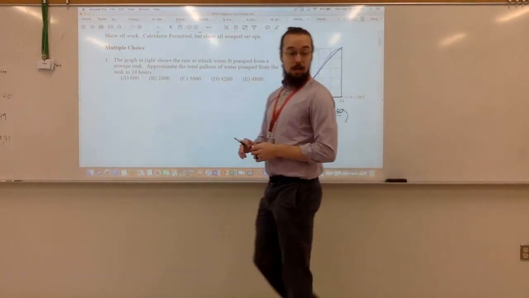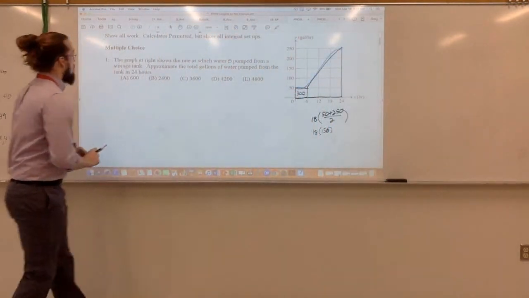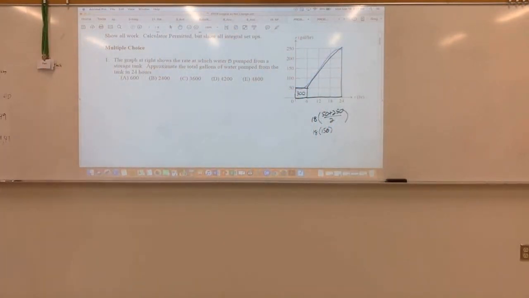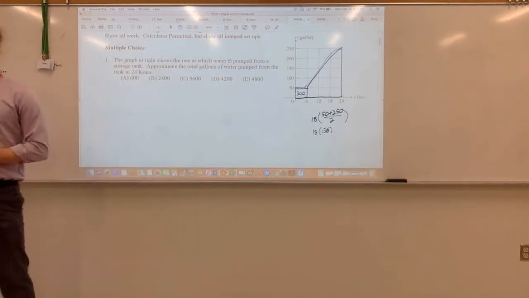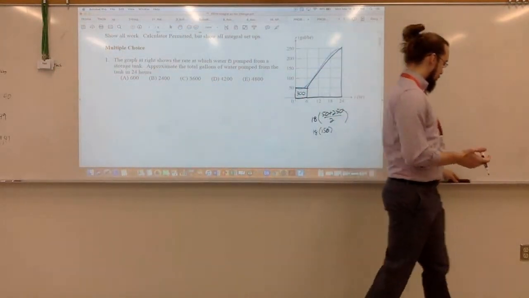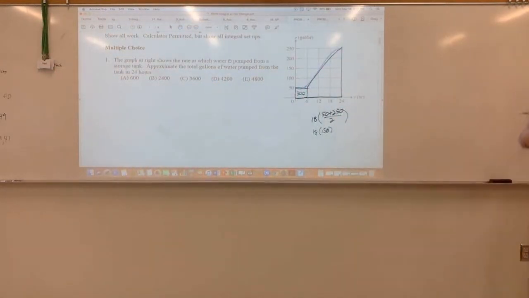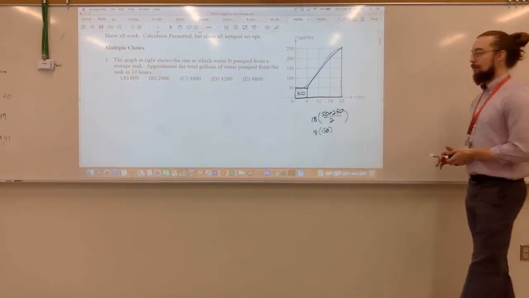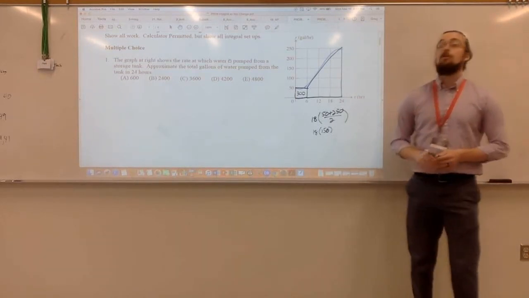So wait, is this calculator active? Yes. Yeah, it does say calculator permitted. So I'm going to try this one without calculator. Yeah, I mean, something like this would certainly be fair game for either part of the test, for calculator or not calculator. What is it?